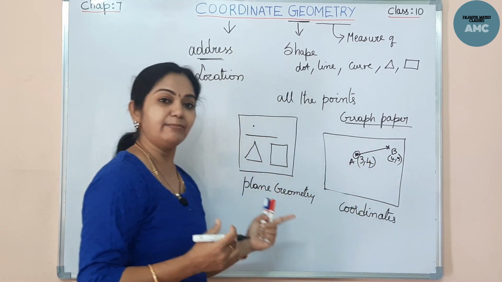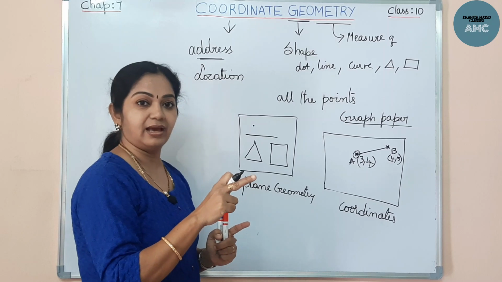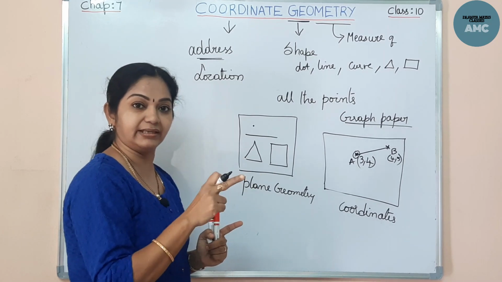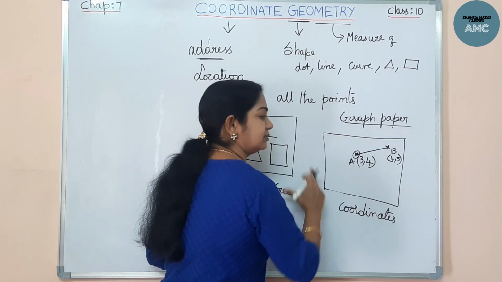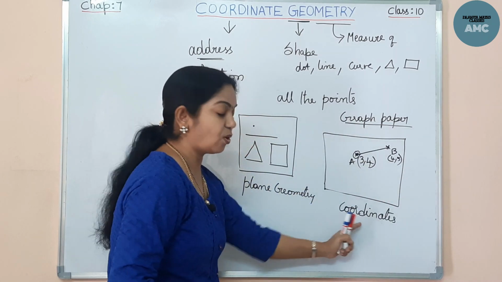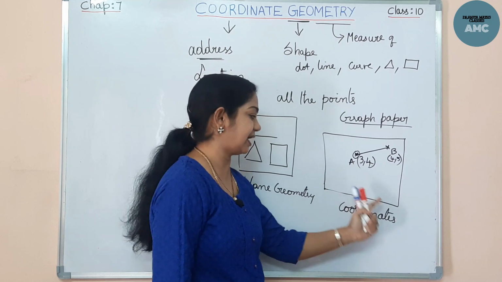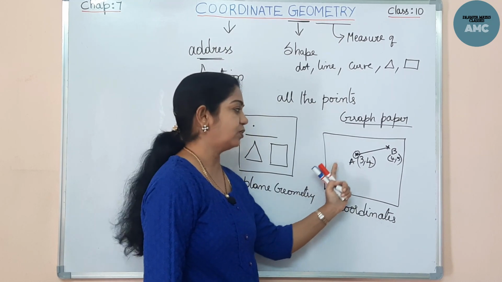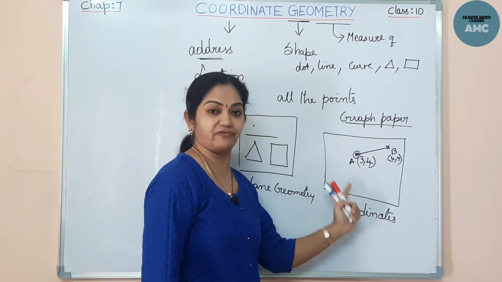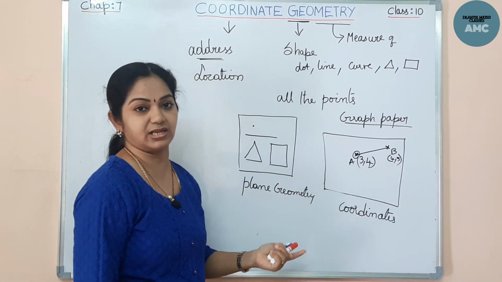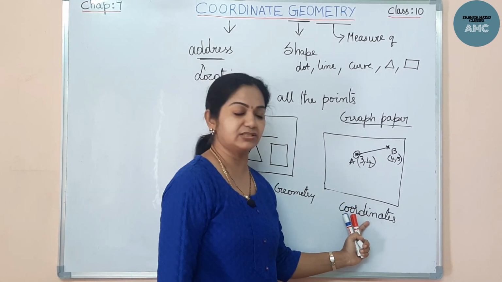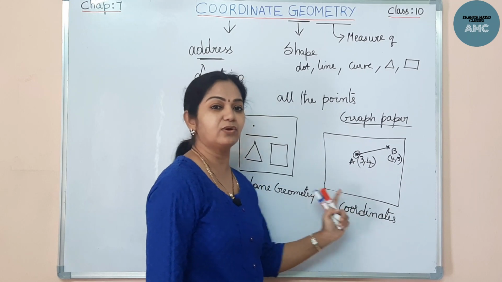That means I am locating the line, giving some address to the line in a system called the coordinate system. The coordinates, the references I am giving, are the X and the Y. So giving references or addresses to the points is nothing but giving coordinates. So this system is called the coordinate system.